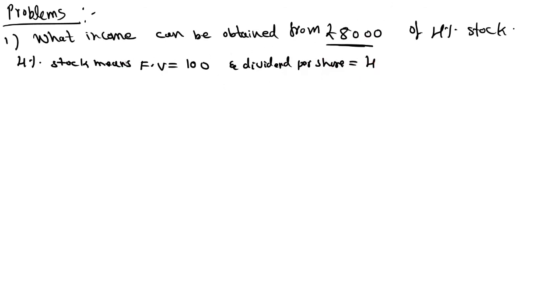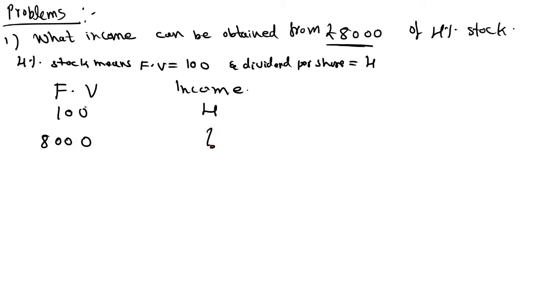Then what income can be obtained from rupees 8,000? Face value is equal to 100. For a share of 100 rupees, how much income will you get? 4 rupees. The question is for 8,000 rupees.